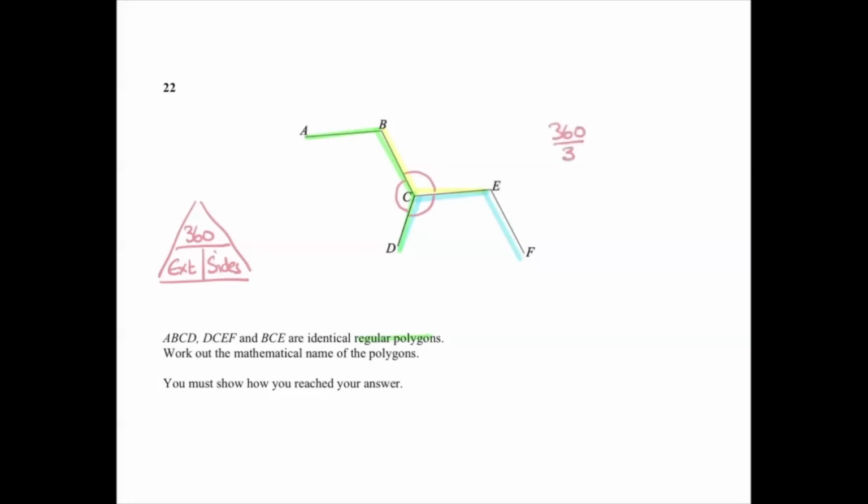So my 3 identical polygons are coming together at a point. 360 divided by 3 is 120. So I know that the interior angle of each of these is 120 degrees. If I look at my triangle, I don't want an interior, I want an exterior. The exterior lies on a straight line with the interior. So I shall just take the 120 from 180 and I've got 60 degrees. That's my exterior. Now, if I do 360 and divide that through by 60, I get 6. That is my sides. And a 6-sided shape is called a hexagon.